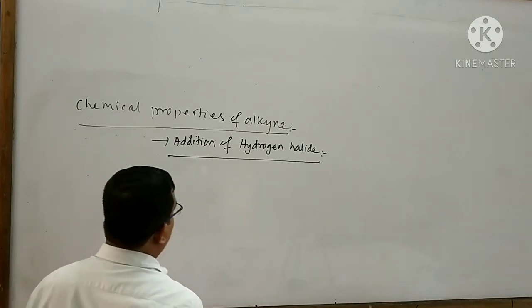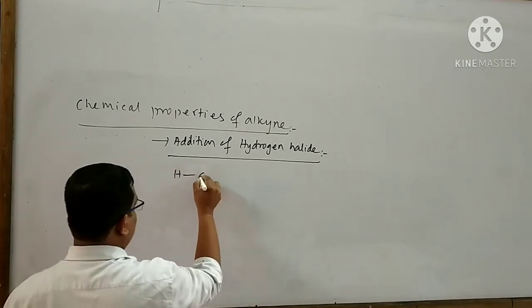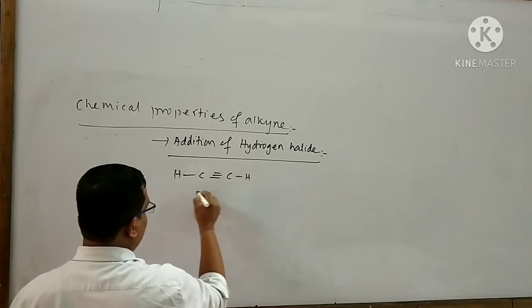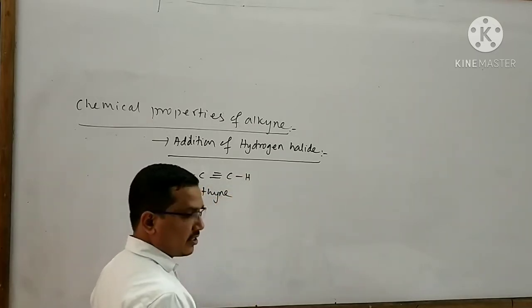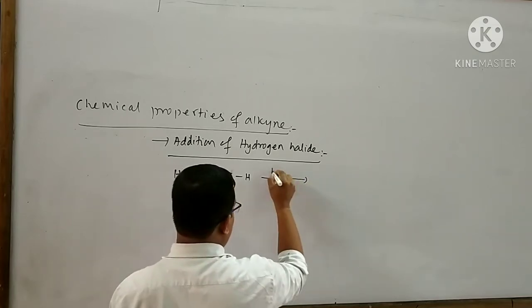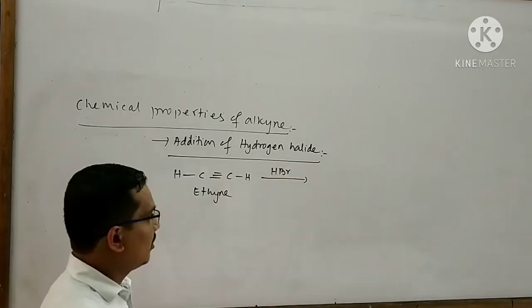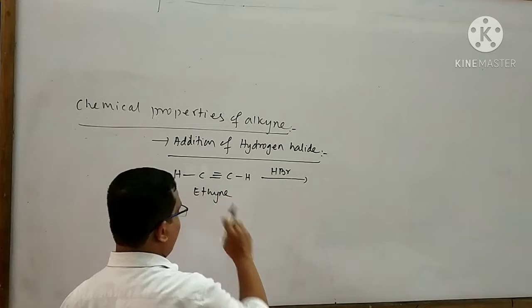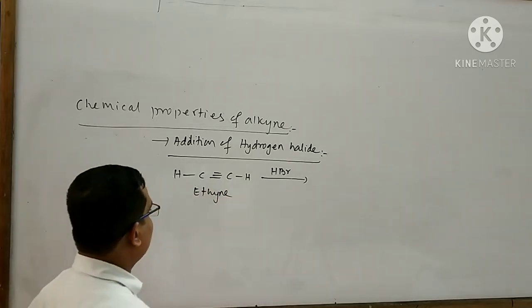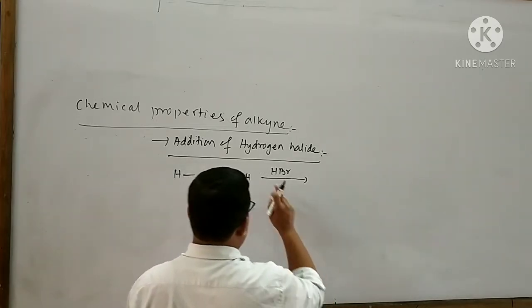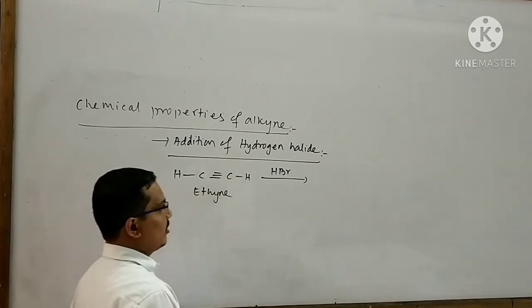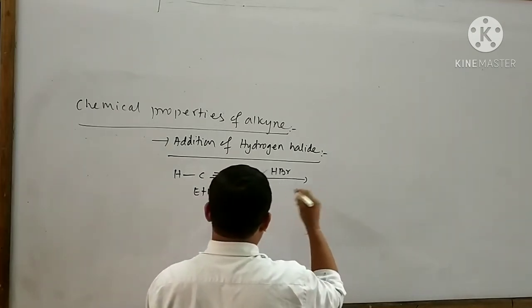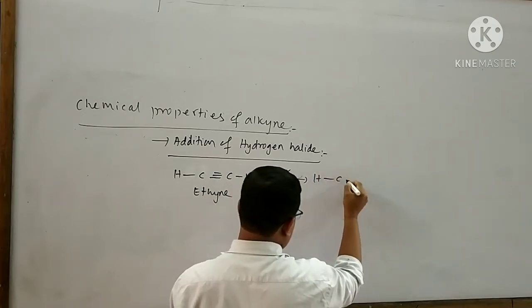Take an example of alkyne. This is ethyne. When ethyne is subjected to reaction with HBr, then what will happen? One pi bond breaks, and hydrogen and bromine atoms will attach with these two carbon atoms. I can write the product like this.